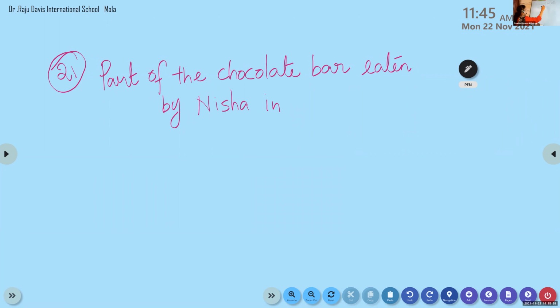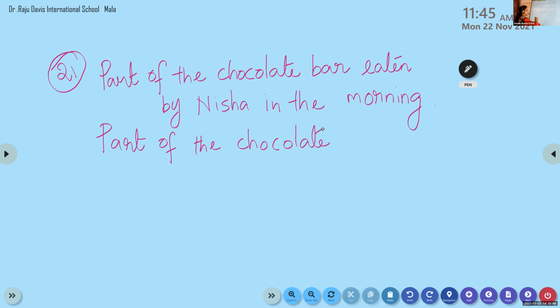You have to look at the question and write alone. Then part of the chocolate bar eaten by Nisha in the evening. Don't say the answers, we will check later.